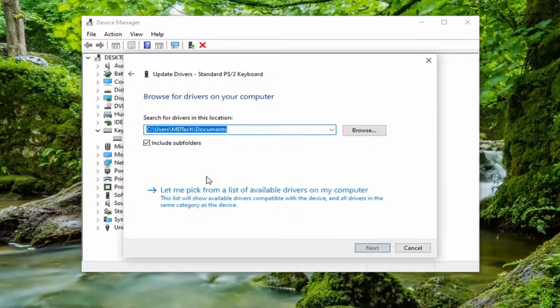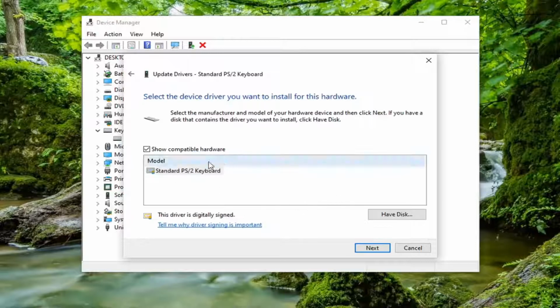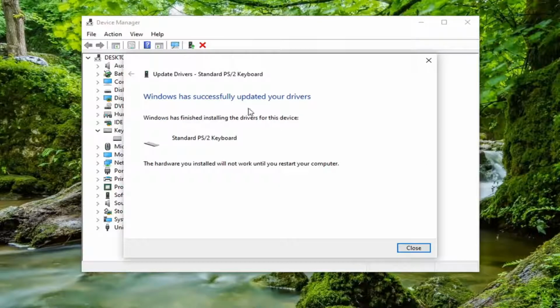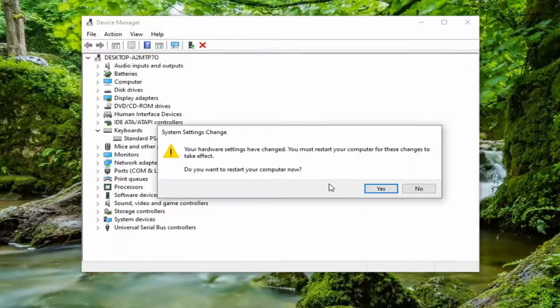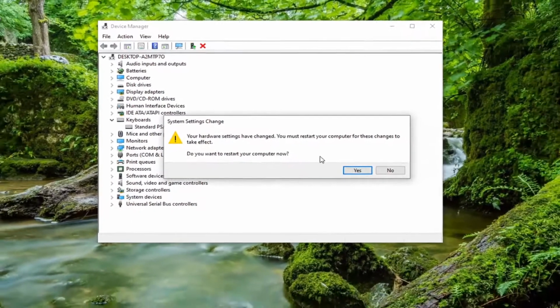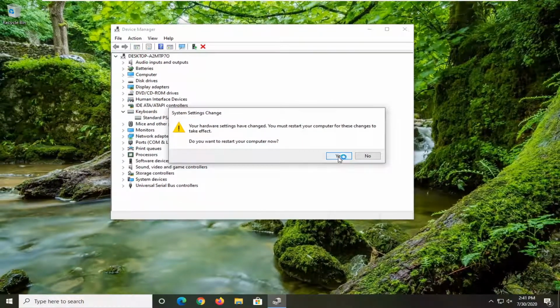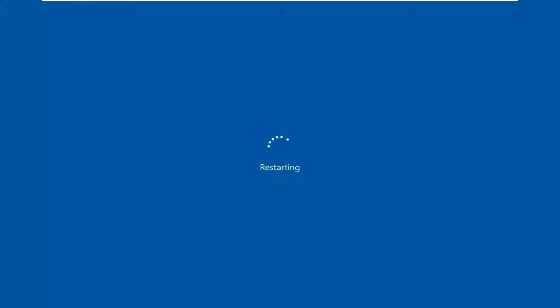Select Browse My Computer for drivers, and then select Let me pick from a list of available drivers on my computer. Select whatever standard one comes up here and then select Next. It should say it has successfully updated your drivers. Select Close. You will need to restart your computer at this point, so we're going to go ahead and restart it. Select Yes.